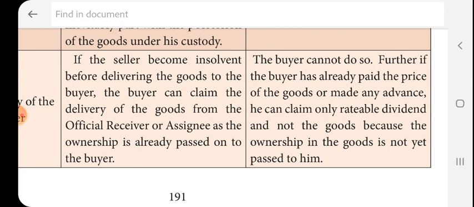So these are the differences between sale and agreement to sell: ownership difference, then risk of loss, consequences of violating the contract, nature of contract, insolvency of the buyer, insolvency of the seller.